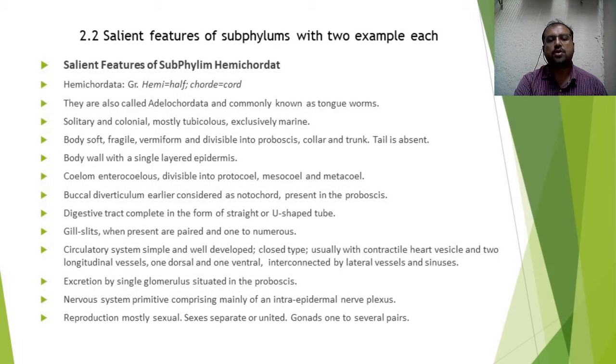In case of reproduction, mostly these individuals have sexual reproduction, that is production of gametes. The male and female respectively produce male and female gametes. Sexes are separate or united, and there are one to several pairs of gonads.